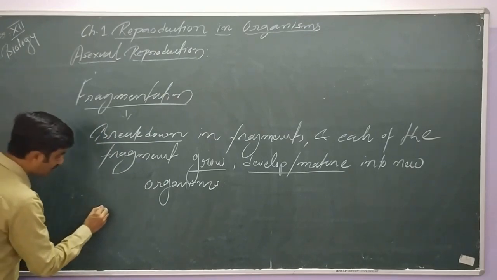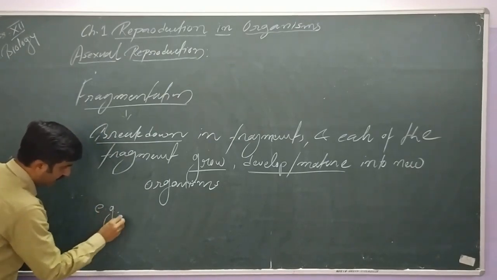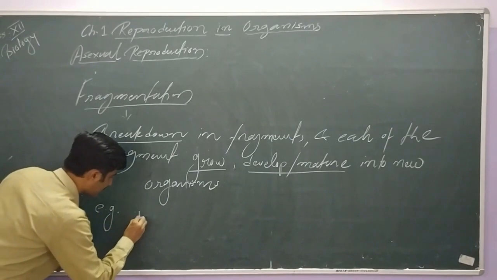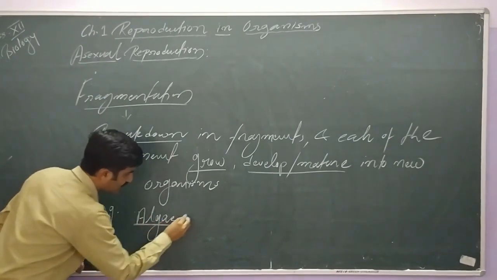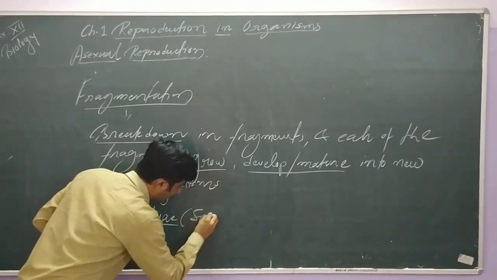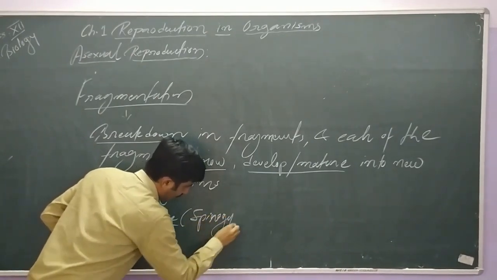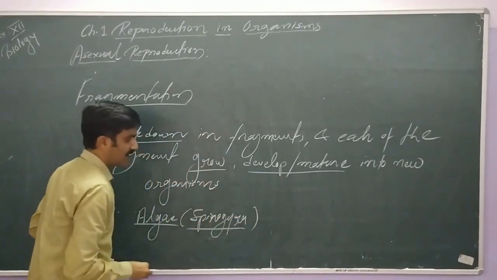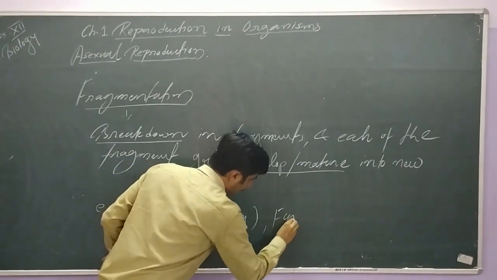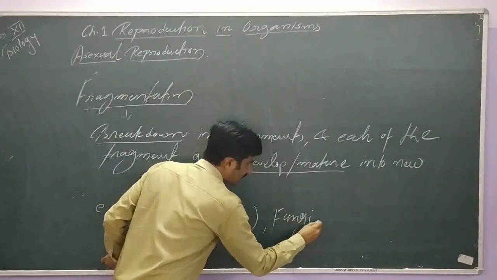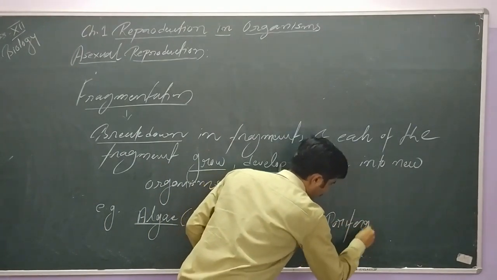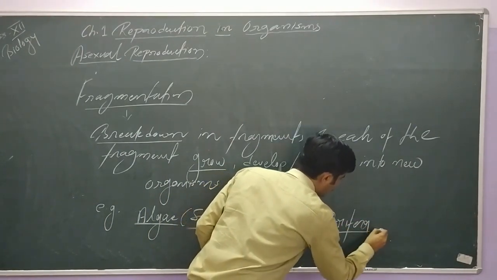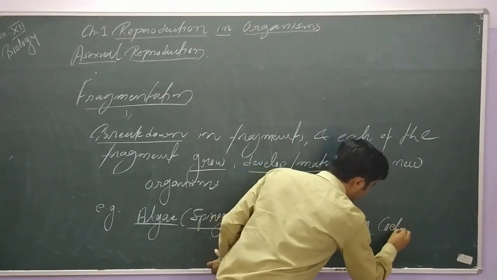So as an example we can take algae, and you already know the example of algae, that is Spirogyra. Okay, along with this, fungi, this is also seen in some members of Porifera, and we can mention Coelenterata also.